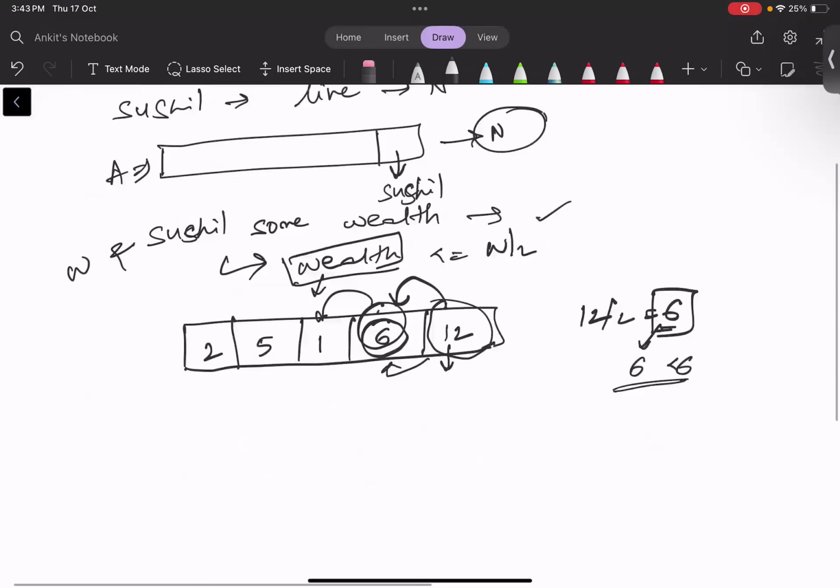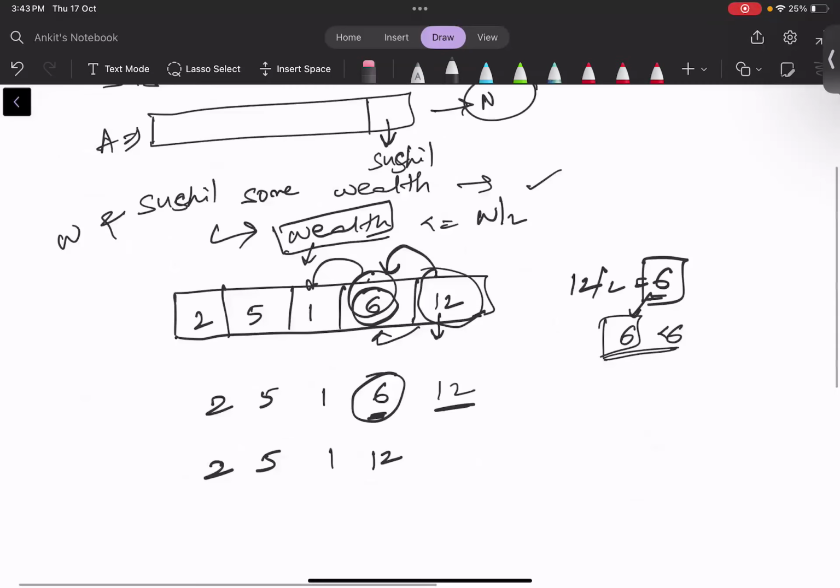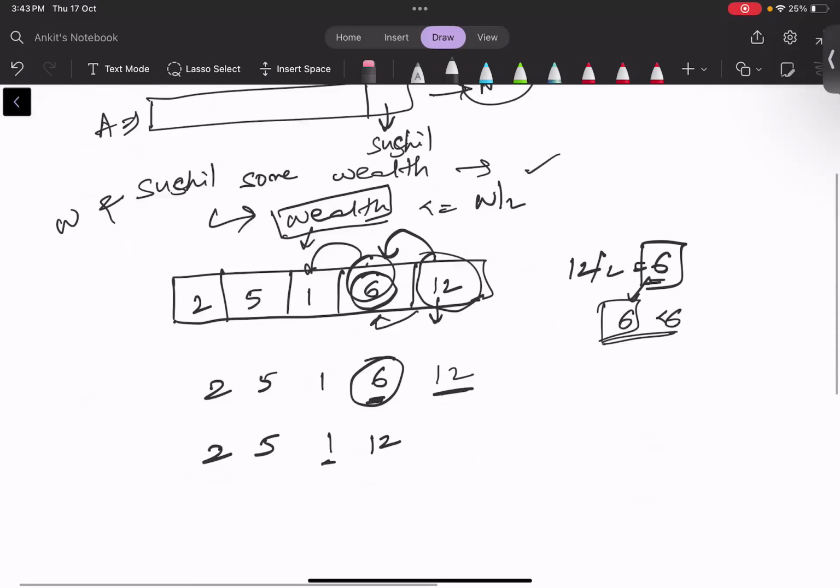So how does this example go? 6, 12. As 6 is less than or equal to the condition, we can eliminate him, so Sushil comes to this position. That means 2, 5, 1 and 12. Now 1 is also less than or equal to 6, so this person also gets eliminated.